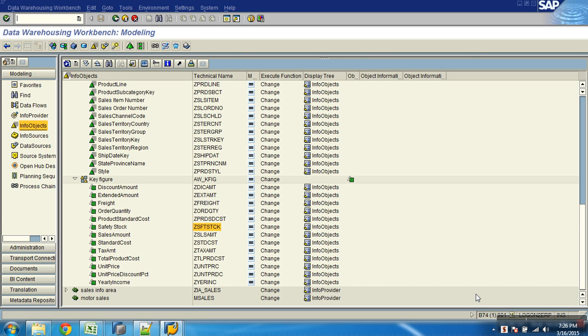See, it doesn't mean if I have 10 files, you need to have 10 data sources. But if I give 10 files of same structure, I can use the same data source for all the files. Getting what I'm saying? If I give 10 files, but all the files have same structure, same columns, I can use one data source because the transfer structure satisfies all the files. So I can use one data source to load all the 10 files. But if I got 10 files with different columns or different structures, then I'll have to create what? 10 data sources. Now I've given you one file with one set of structures, so you're going to create one data source. Is this clear? Done? Okay, good.